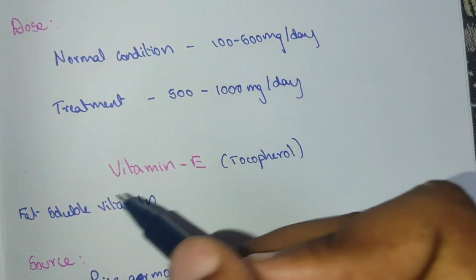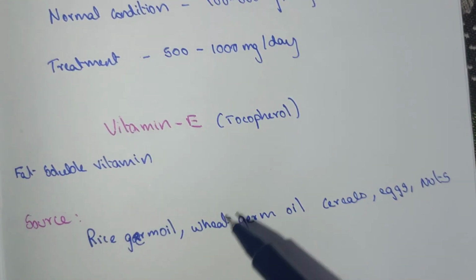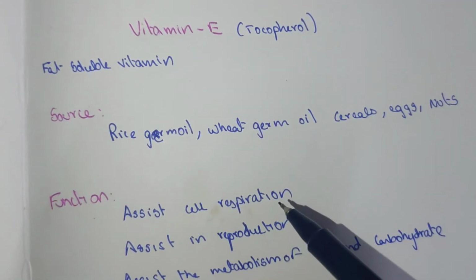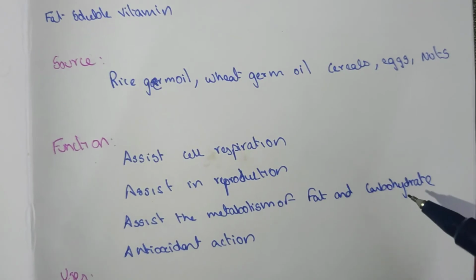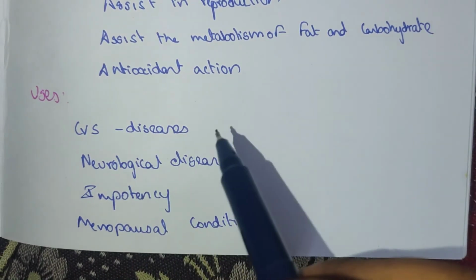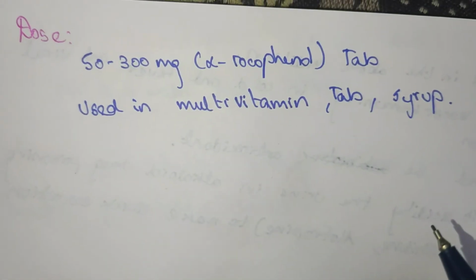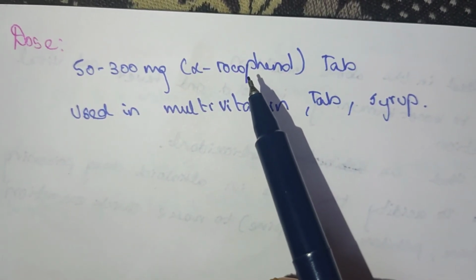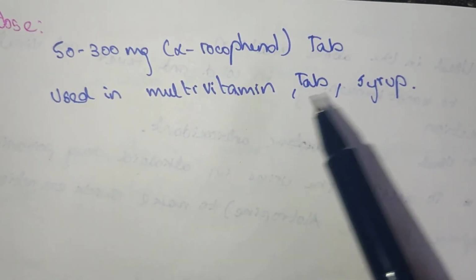Vitamin E, tocopherol, is a fat-soluble vitamin. It is sourced from rice germ oil, wheat germ oil, cereals, egg and nuts. Function: assists cell respiration, reproduction, and metabolism of fat and carbohydrate, and it is used as an antioxidant. Uses: neurological disease, impotency, menopausal condition. Dose of vitamin E is 300 to 500 mg of alpha tocopherol tablet, used in multivitamin tablets as well as syrup.